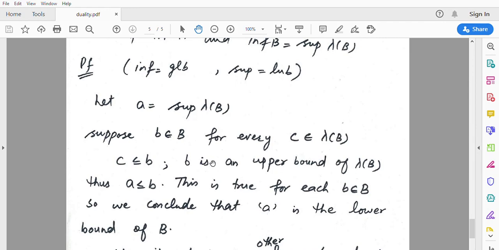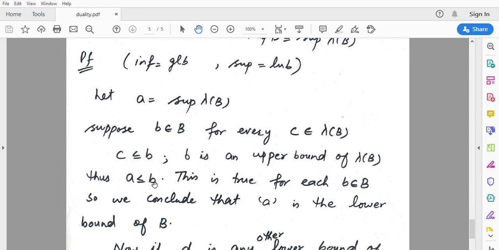So from here we can say that A is less than or equal to B. Now how can we say that? B is an upper bound of lambda of B, and A is the supremum, which means LUB of lambda of B, the least upper bound of lambda of B. A is the least element of the upper bounds of lambda of B. Now B is another upper bound of lambda of B, so A is the least, and it means that A must be less than or equal to B.